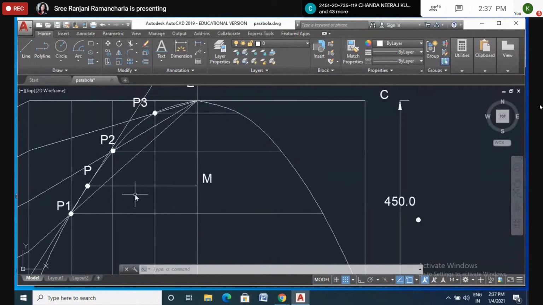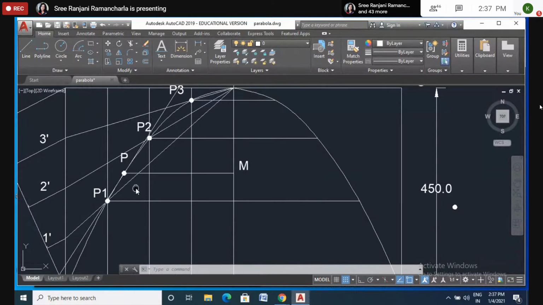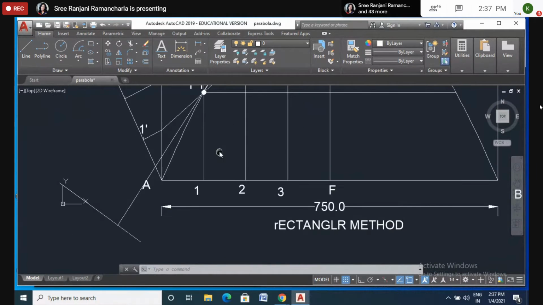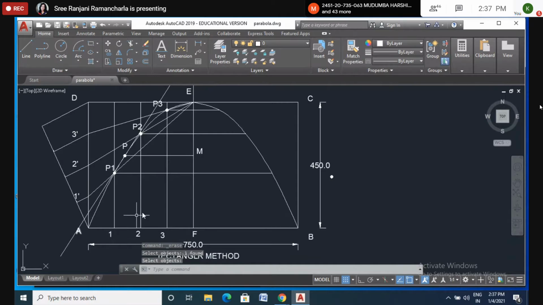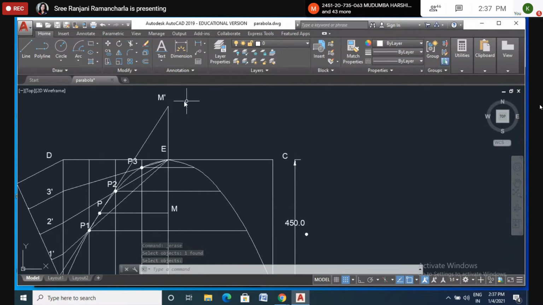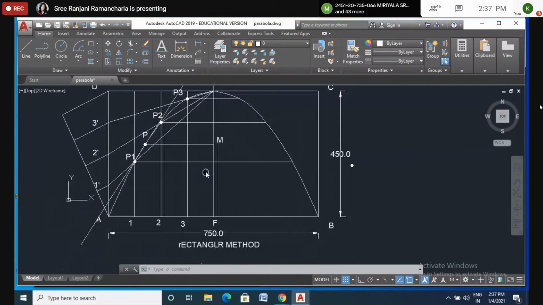So what is this line? Line MP. What is this line MP? Tangent. Yes, tangent.